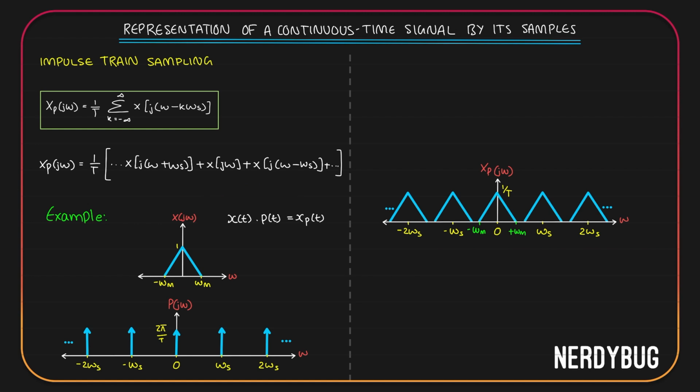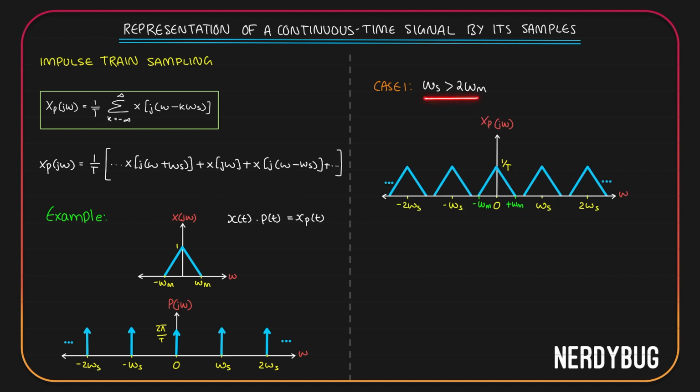Now, if you take the total length from 0 to omega s, it is going to be greater than 2 omega m, because we have 1 omega m, 2 omega m, and there is something extra in between over here. So in this case, let's call it case 1. Omega s is greater than 2 omega m.